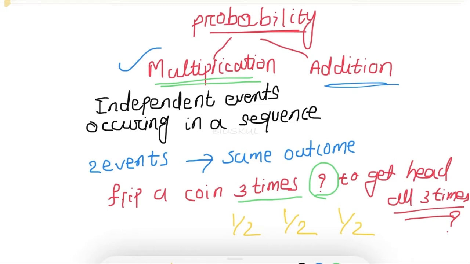There we apply the multiplication rule because here the events occur independently. Once you flip the coin, the head or tail will come, and that does not depend on the flipping of the second coin, right? That means the events are independent or different events, here more than 2 events, but they result in the same outcome, that is all the 3 times you are going to get head. At that time you apply the multiplication rule, just multiply all these, and the answer for this question is 1 upon 8. Hope I am clear.